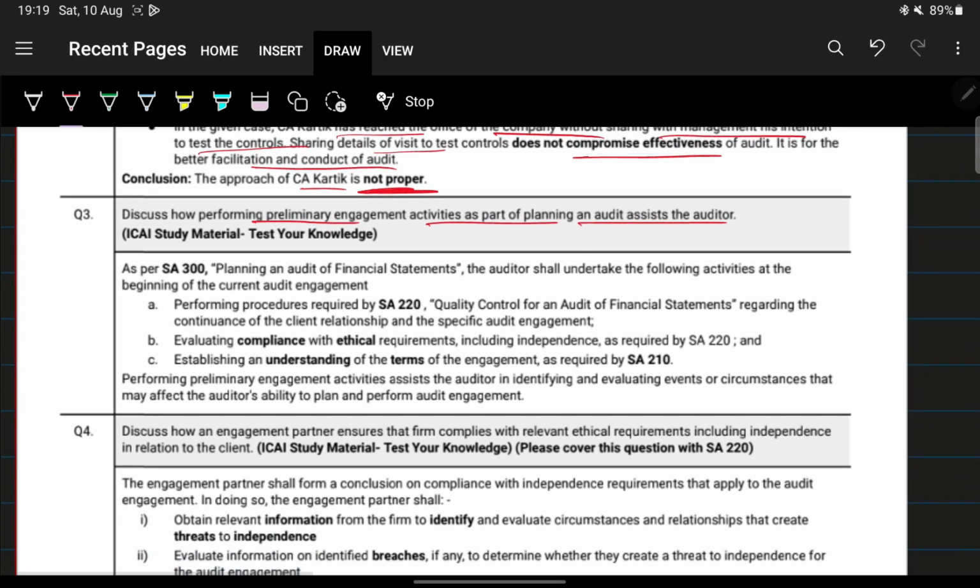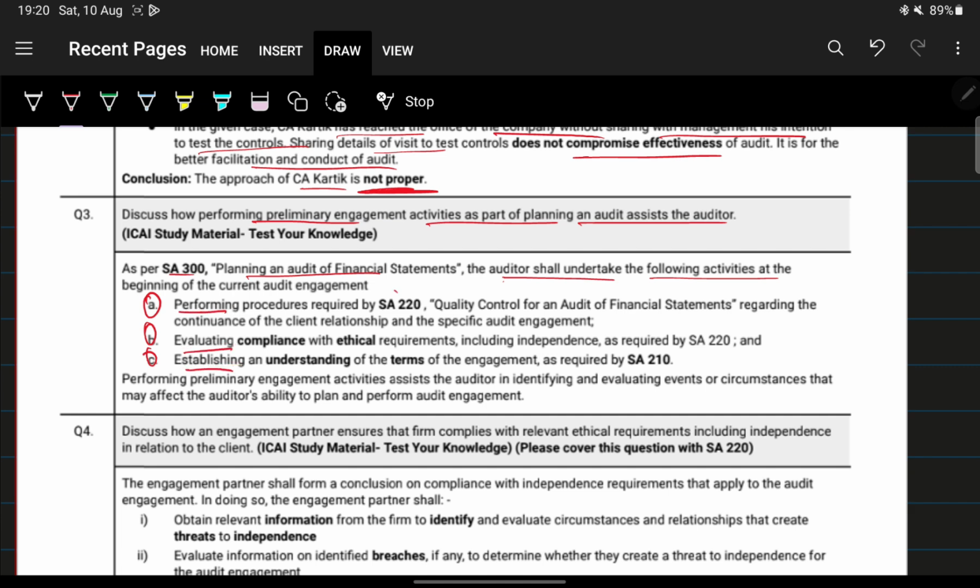As per SA 300, Planning an Audit of Financial Statements, the auditor shall undertake the following activities. So he has to follow certain preliminary engagement activities. What are those activities? There are only 3. Performing, evaluating, and establishing.